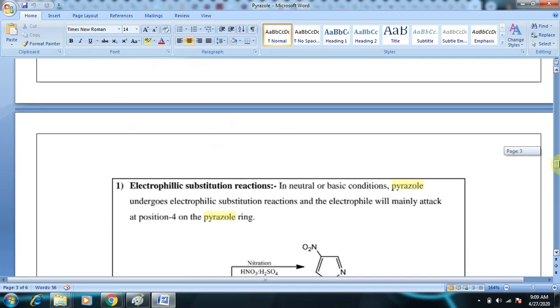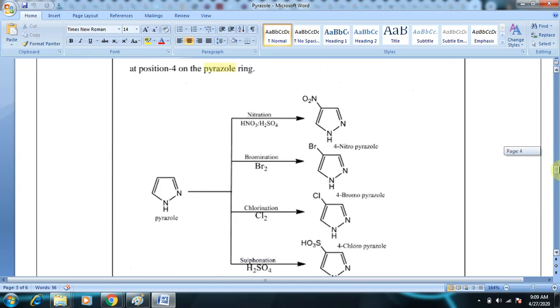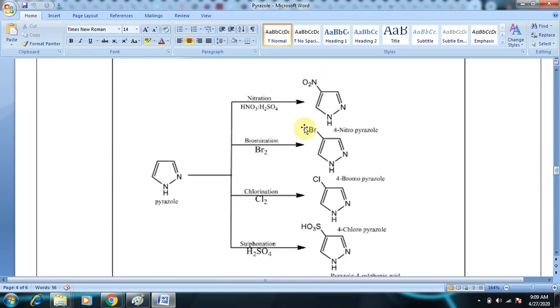And next, coming to the electrophilic substitution reactions of pyrazole. As you can see here, there are many electrophilic substitution reactions like nitration, bromination, chlorination, sulfonation, and everywhere the electrophile attacks the same position. What is the position? 4th position. 1, 2, 3, 4. We need to give numbering from the first nitrogen, which is linked to the hydrogen atom. So this is the nitrogen which has a hydrogen atom. The numbering should always start from there. So 1, 2, 3, 4. At the 4th position, the electrophile is attacking.